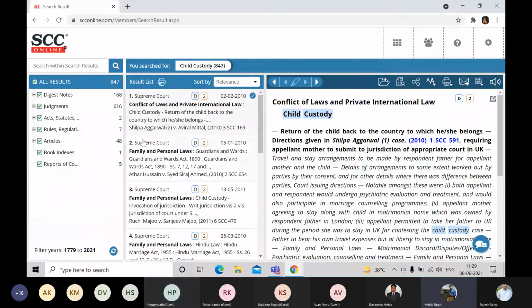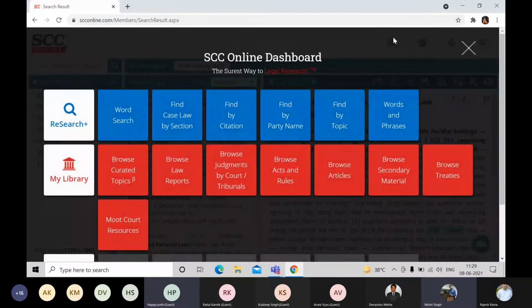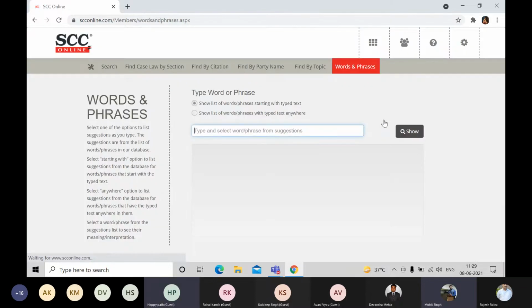Let us go back to the dashboard one more time. Now in the dashboard, let me do a quick recap on the words and phrases. Most of you already know about words and phrases, but just a quick recap. Words and phrases is, we can say, a legal thesaurus of SCC Online, which gives you the meaning of a word in which any judge has defined that word in his or her judgment, or taken from the Walton Dictionary of Law. Only two sources will be available over here.